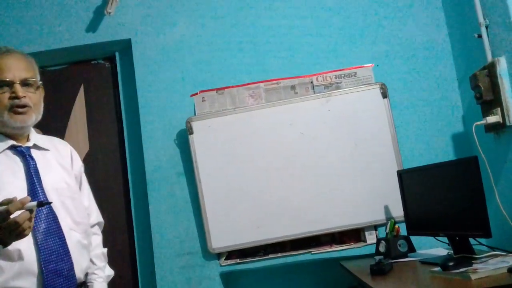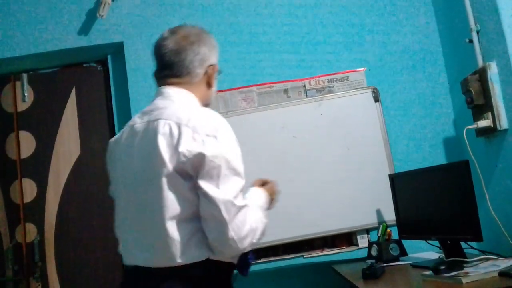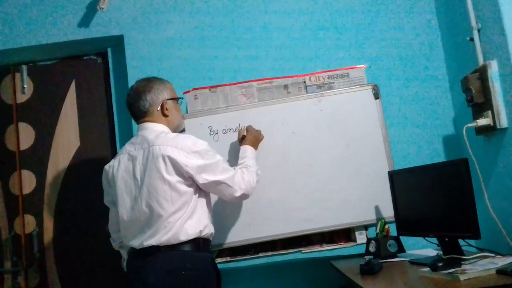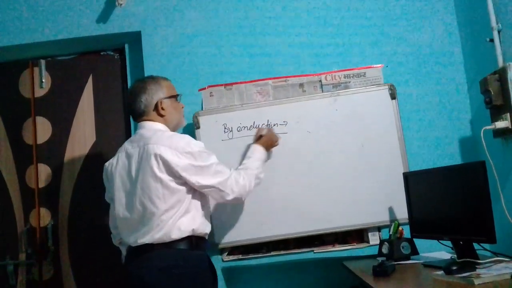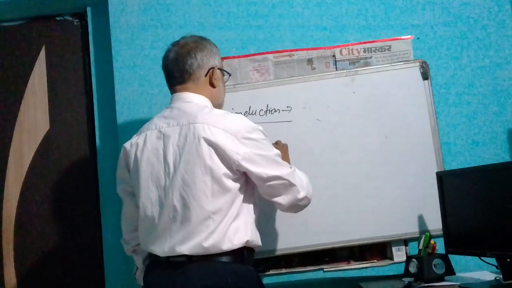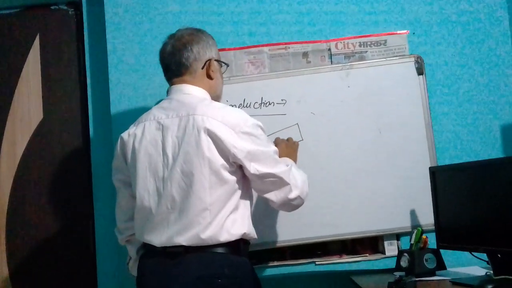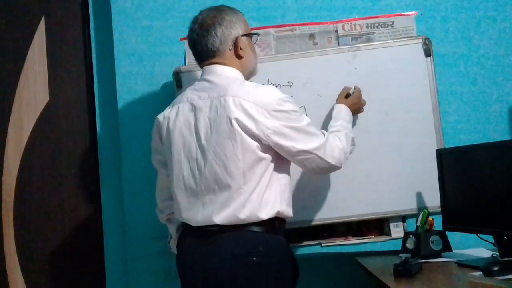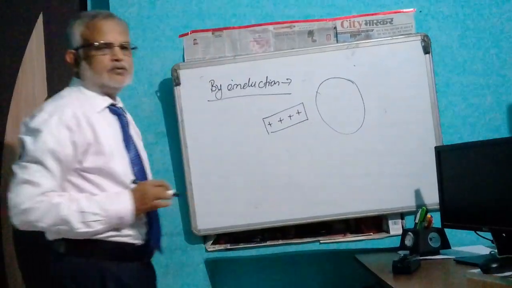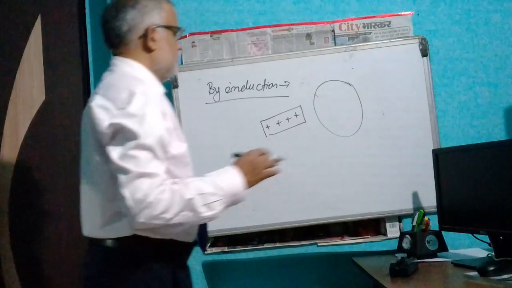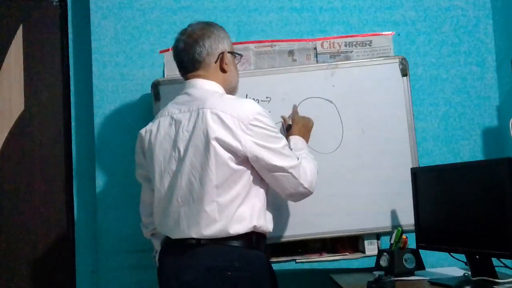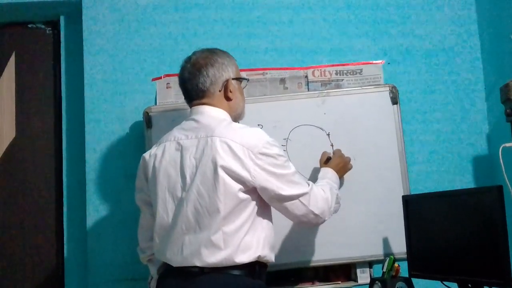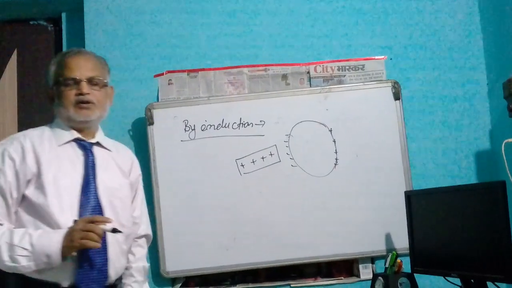The second method to produce charge is by induction. When a charged body, let it be positively charged, is taken close to a metallic body, one surface becomes negatively charged, another surface becomes positively charged.